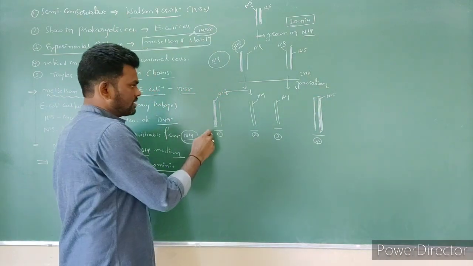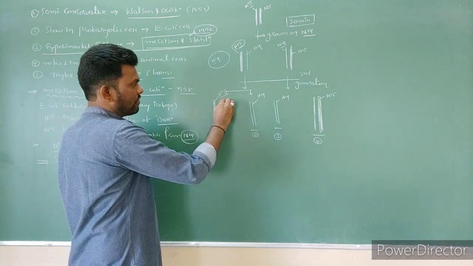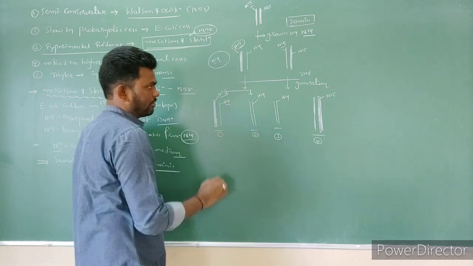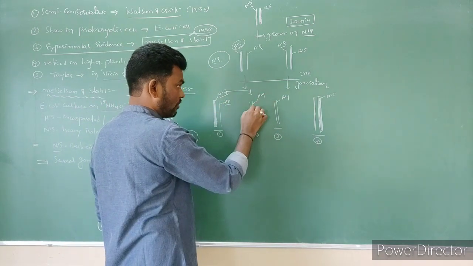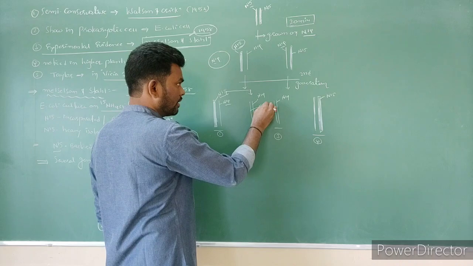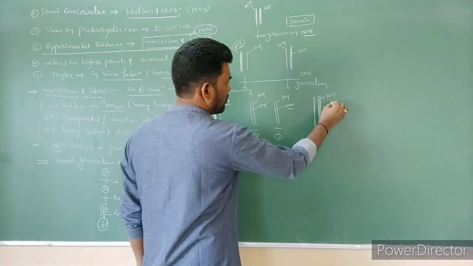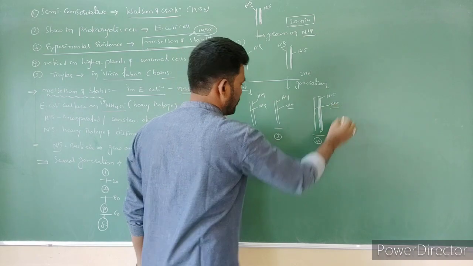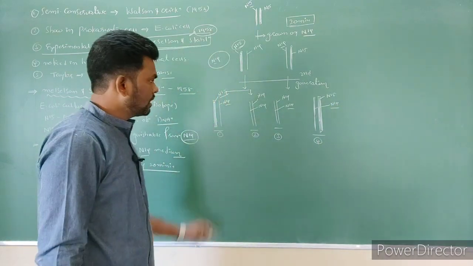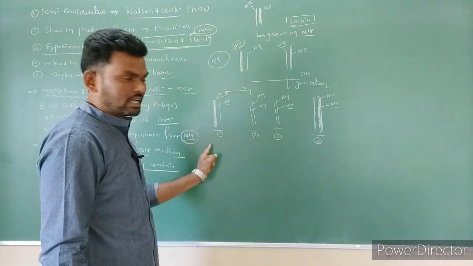Now these DNAs are a combination of N15 and N14, then N14 and N14 again, also N14 and N14, and here one N14 and one N15. Now compare the first generation and the second generation.